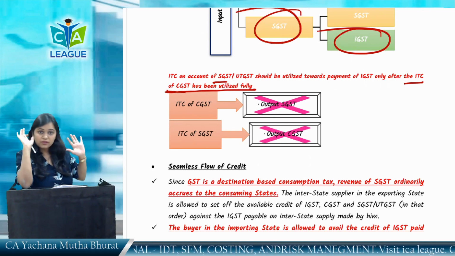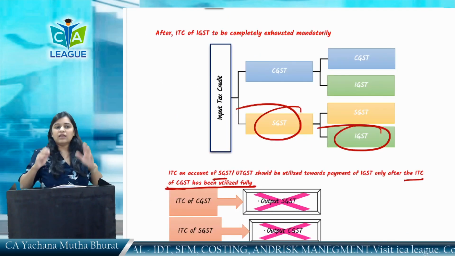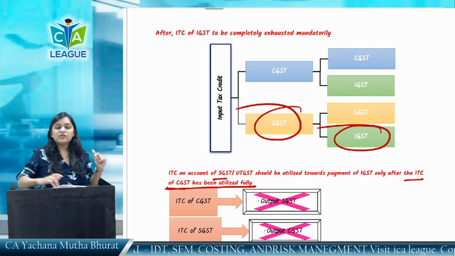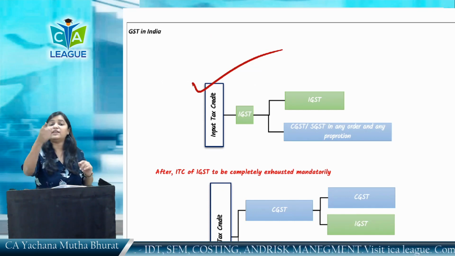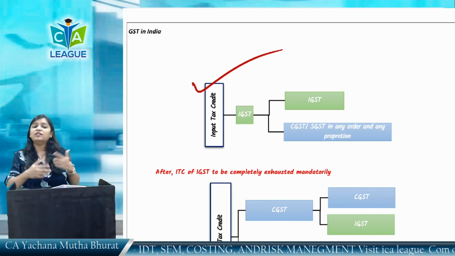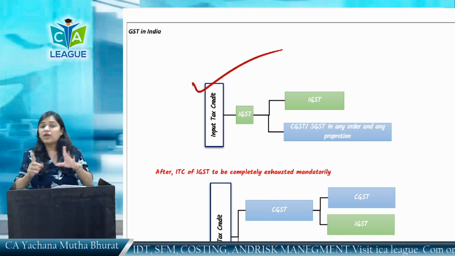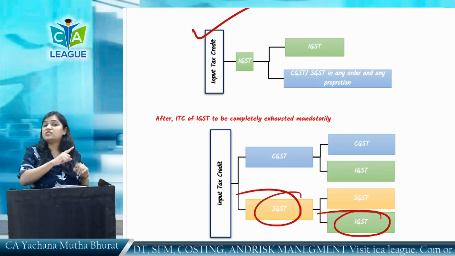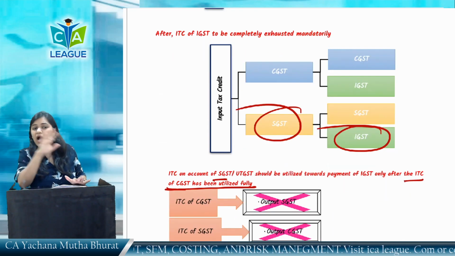Difficulty in doing the accounting. So again, first of all, you have to see IGST. IGST credit should be used first for IGST, second for CGST or SGST, any order, any proportion. Then comes the credit of CGST, which can be used first for CGST, then for IGST. Credit of SGST can be used first for SGST, then for IGST.